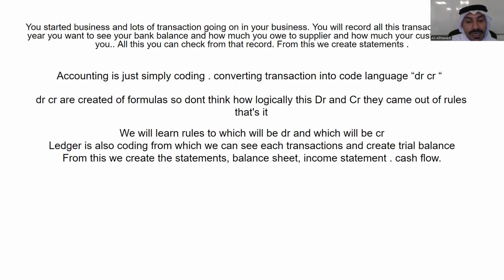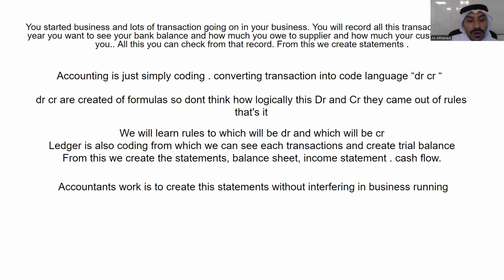So these are some steps which will take us to create, in the end, the statements. From this, we create statements: balance sheet, income statement, and cash flow. Now, the balance sheet we studied, we call it balance sheet, but in ACCA, we call it statement of profit and loss. Income statement, we call it profit and loss. And balance sheet, we call it statement of financial position. Okay.